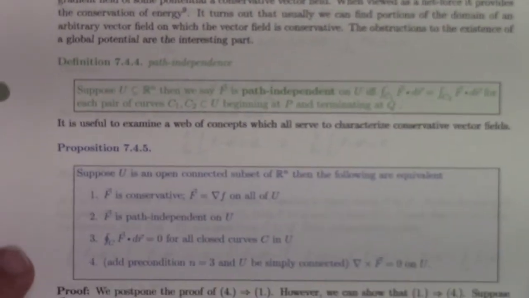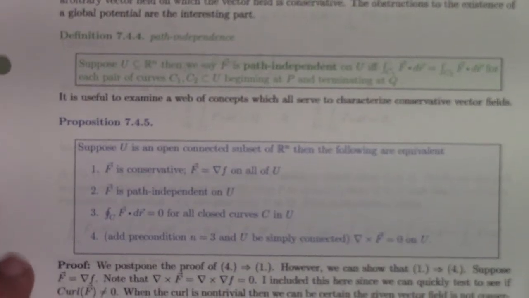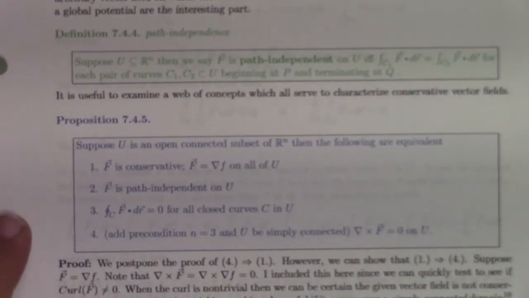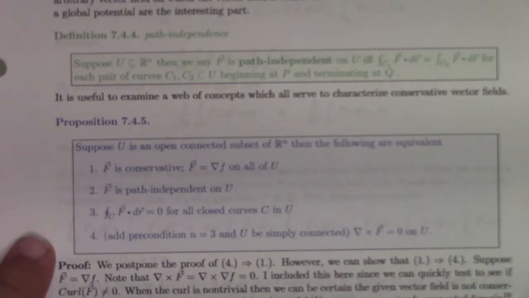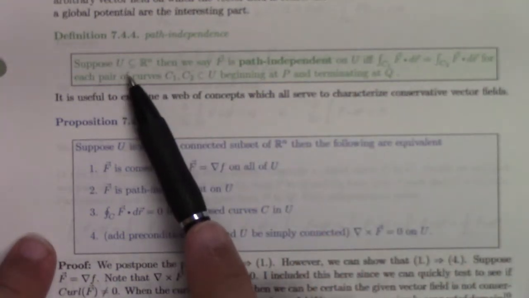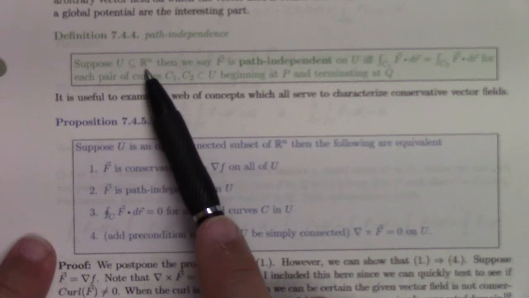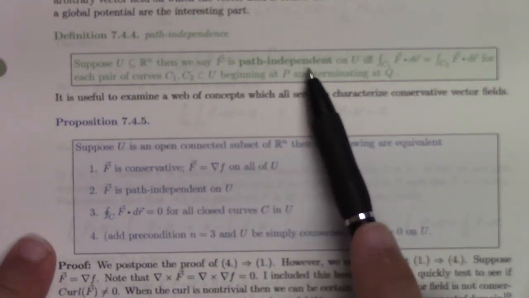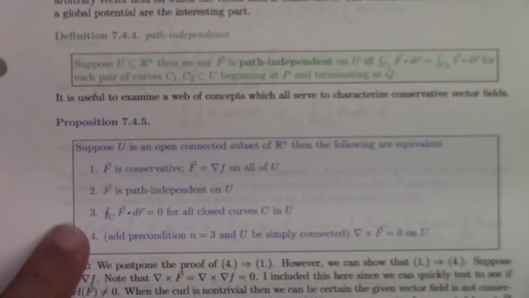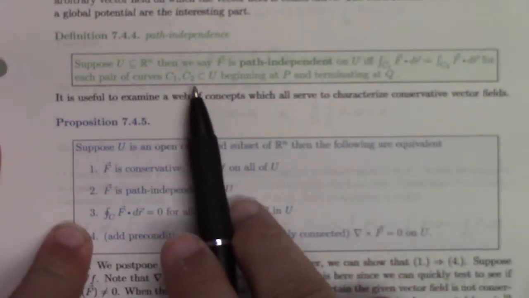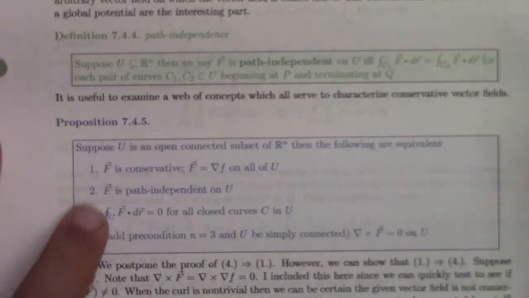Now, the next order of business is to discuss other properties of conservative forces. They actually have a number of interesting properties. One of those properties is path independence. Here's a definition. If U is a subset of Rn, we say F is path independent on U if the integral over C1 is equal to the integral over C2 for each pair of curves C1 and C2 in U beginning at P and terminating in Q.